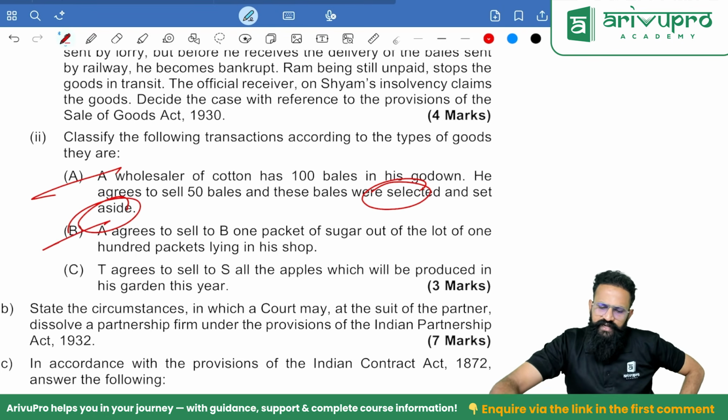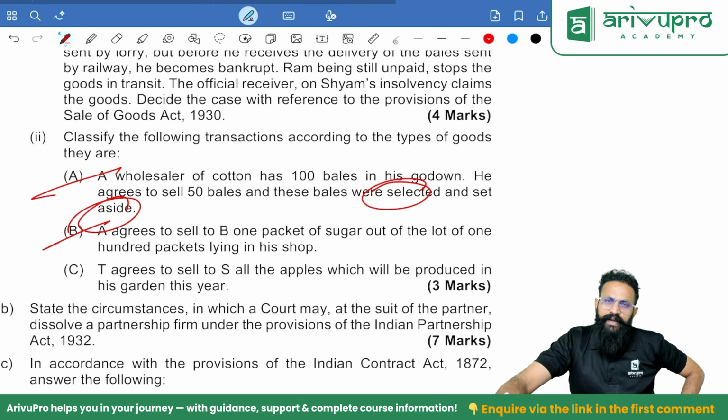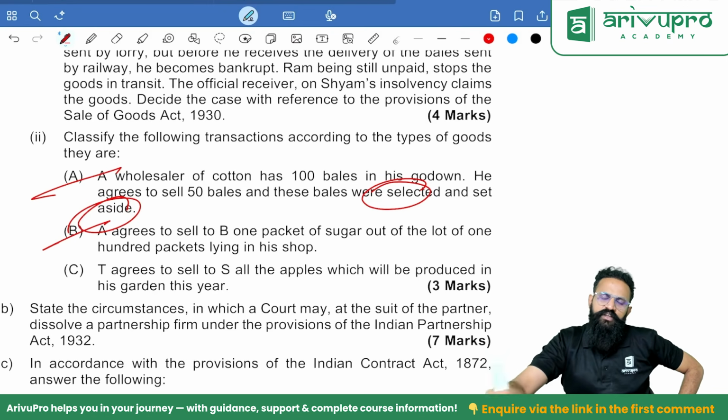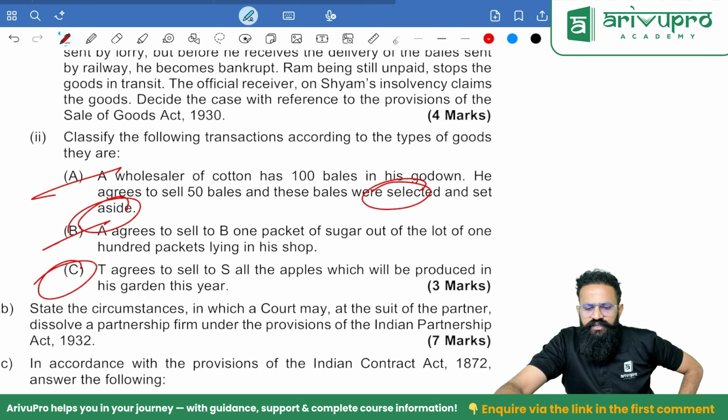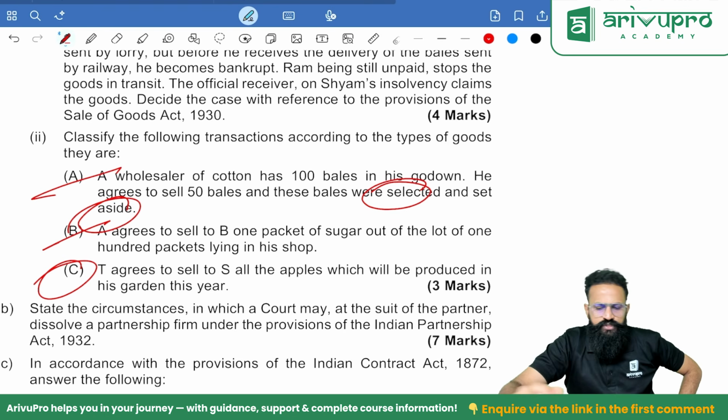Specific goods, identified. A agrees to sell to B 1 pack of sugar out of the lot of 100 packets. Agrees, meaning in the future. So it is unascertained goods. T agrees to sell to S all the apples which will be produced in his garden in the next year. That means, people, future goods.